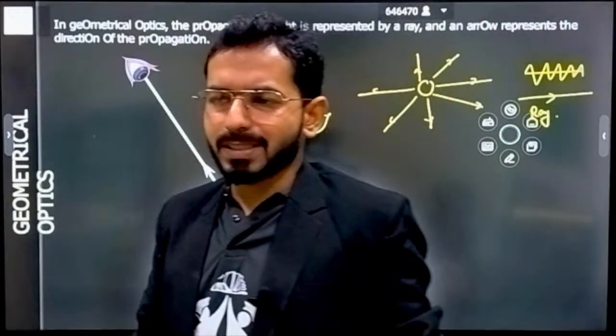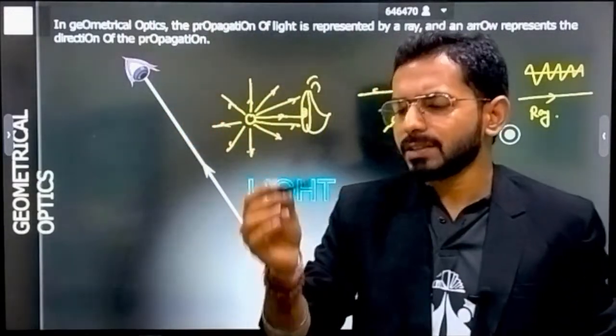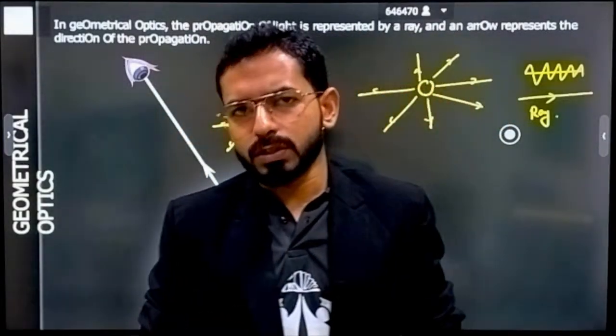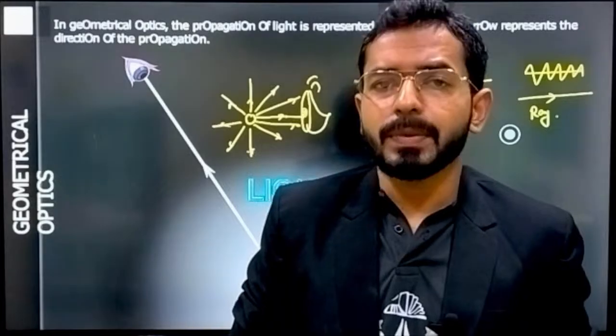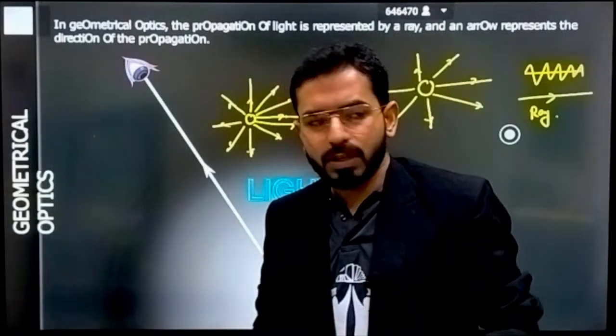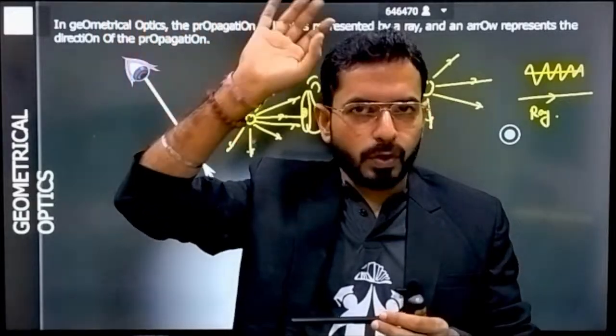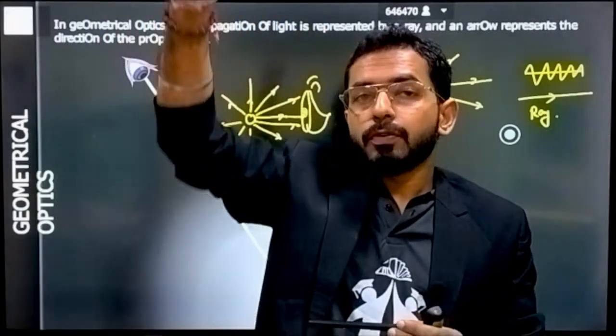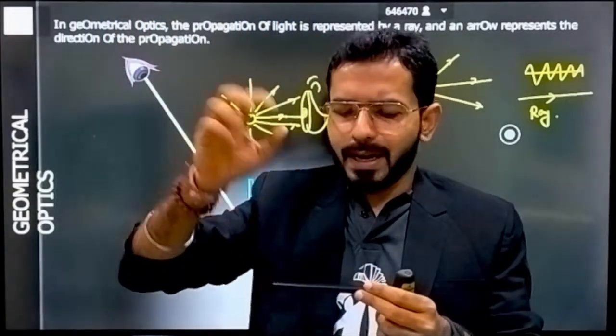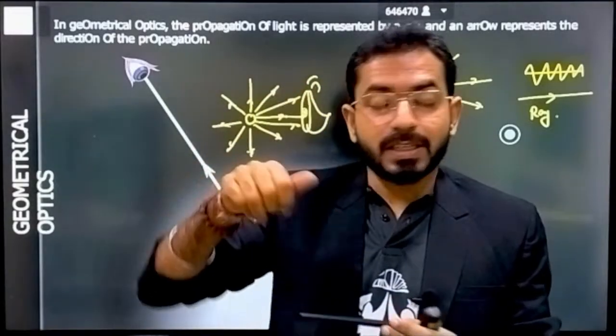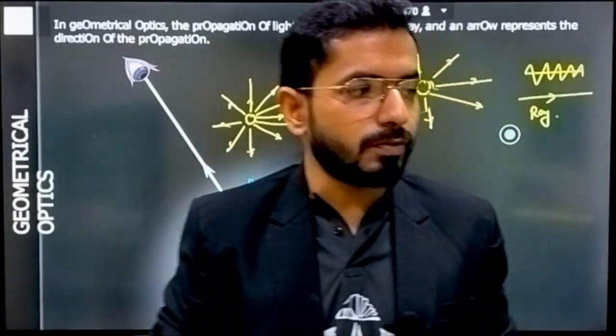Okay, how are we able to perceive anything? If I am watching this pen, how am I able to see this pen? What is the actual phenomenon happening behind this? If I tell you what is happening, some light sources are there in this room. A lot of light sources are in this room. From that source, light is coming to it. Light rays are coming. Light rays are represented by straight lines, as you already know, in the form of an arrow.